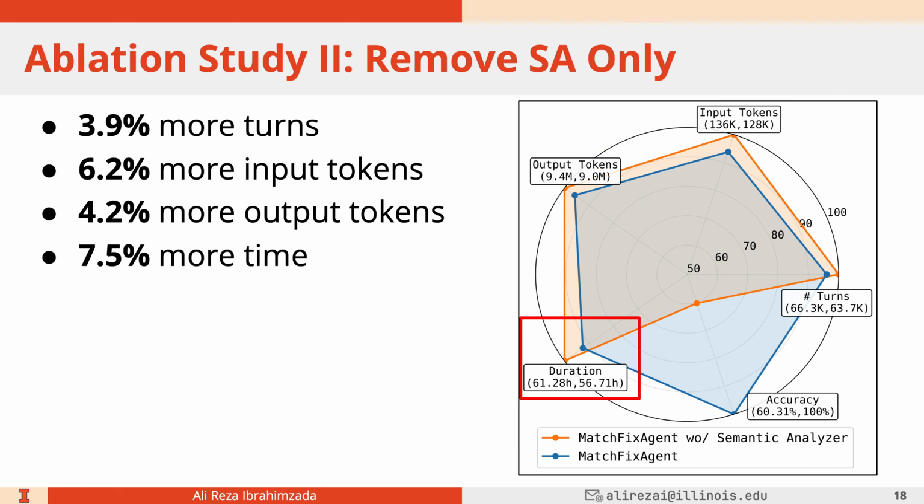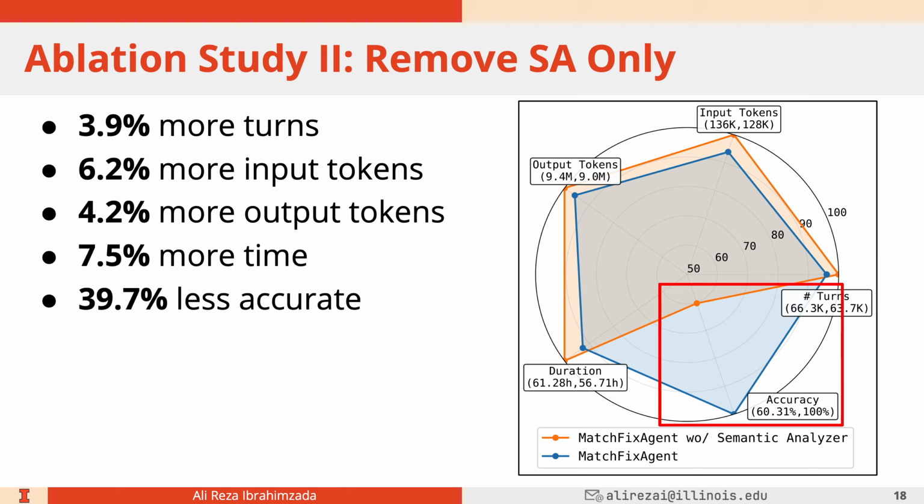MatchFixAgent spends about 7.5% more time without the semantic analyzer, and it is about 40% less accurate. So the accuracy drops and the cost increases. This basically shows the importance of having the semantic analyzer in MatchFixAgent.